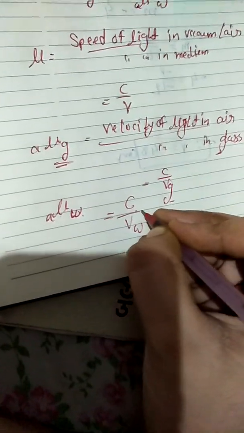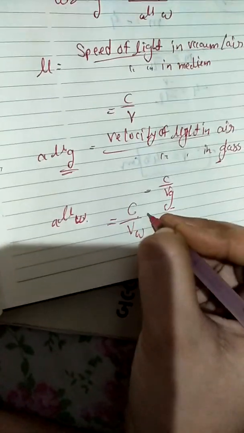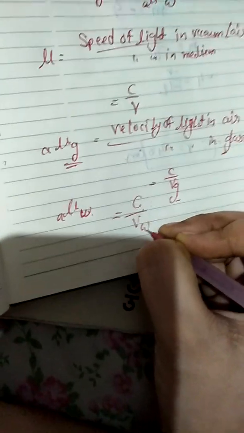Suppose in respect of water, w means water, so c upon v w, the velocity of light in air upon the velocity of light in water.